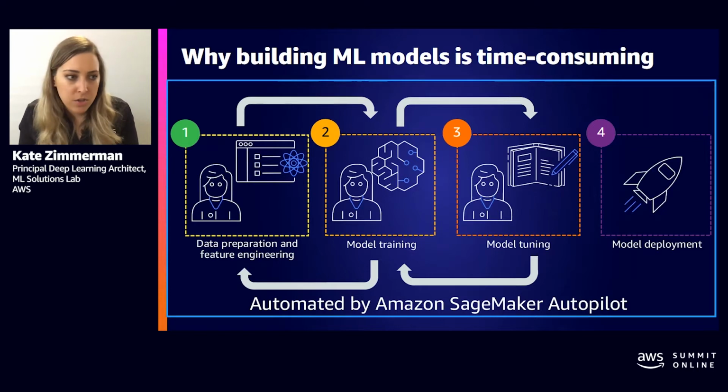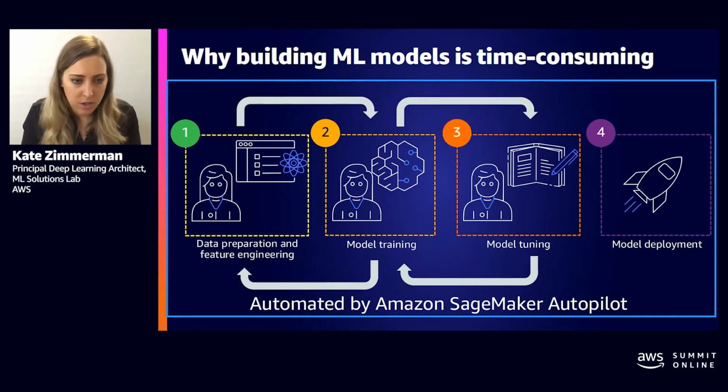So in addition to the feature engineering piece, Autopilot then trains hundreds of machine learning models. It tests different hyperparameters. And because it's all taking place on Amazon SageMaker, it's using this fully managed infrastructure. And so it's very easy to do.